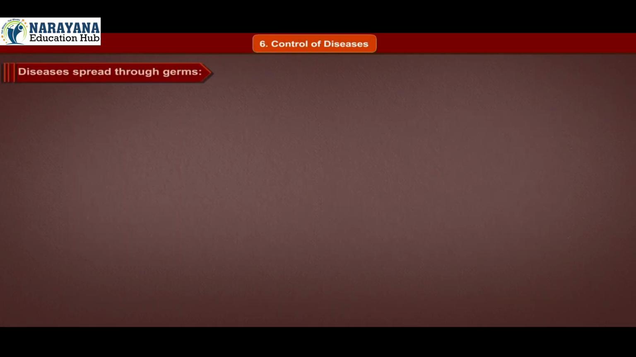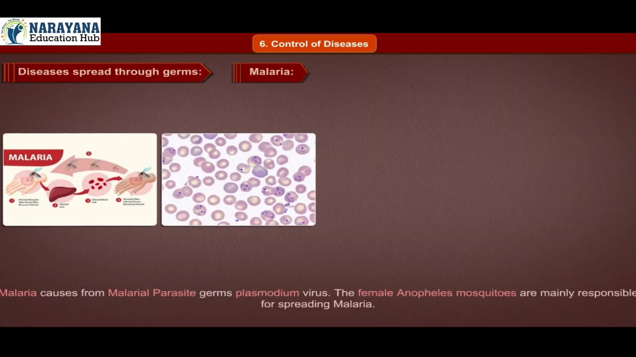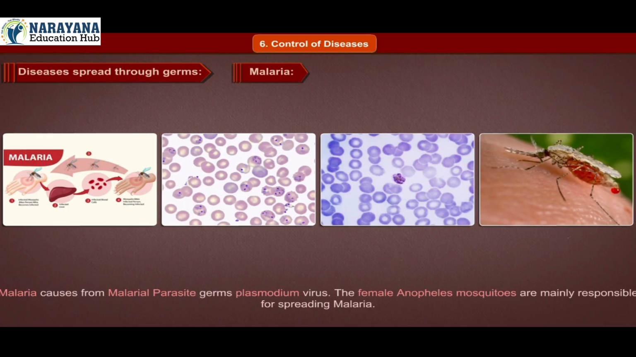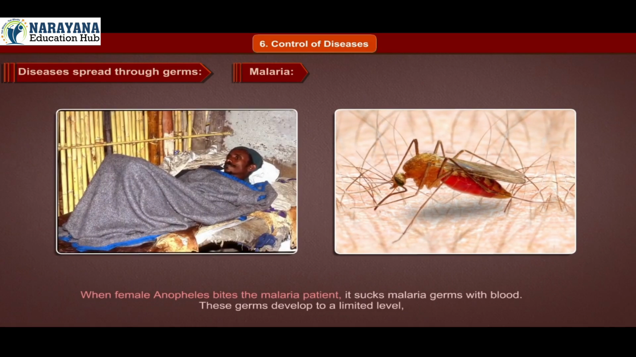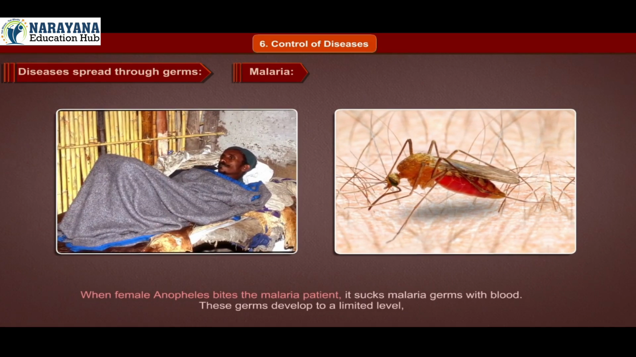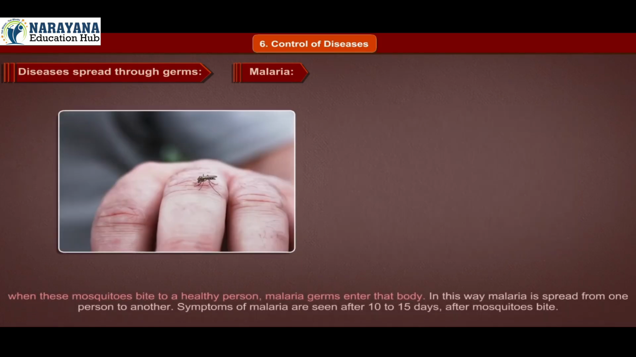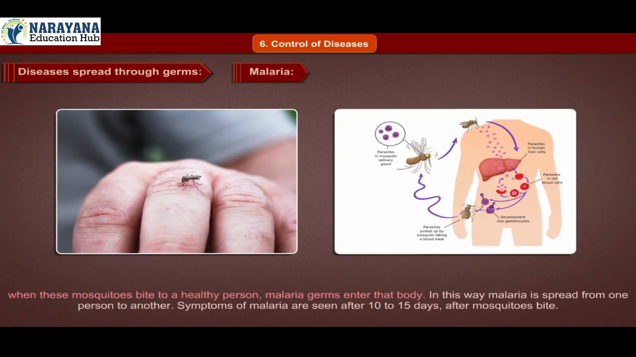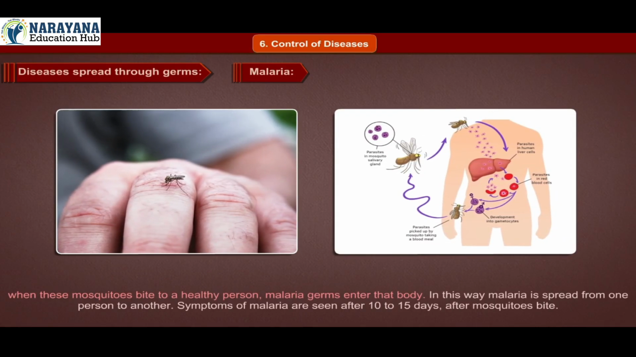Disease spread through germs. Malaria. Malaria is caused by the malarial parasite germs, Plasmodium. The female Anopheles mosquitoes are mainly responsible for spreading malaria. When a female Anopheles bites a malaria patient, it sucks malaria germs with the blood. These germs develop to a limited level. When these mosquitoes bite a healthy person, malaria germs enter that body. In this way, malaria is spread from one person to another.